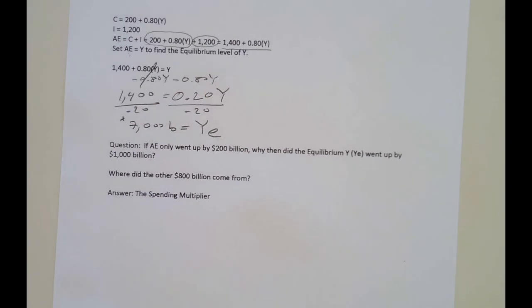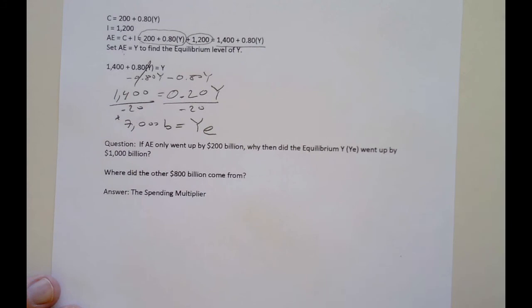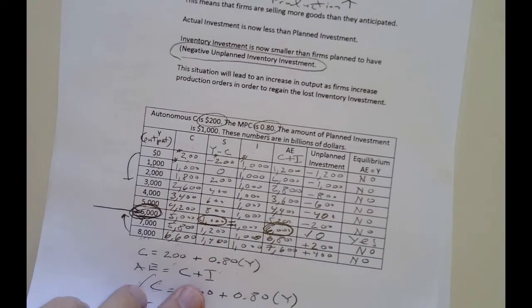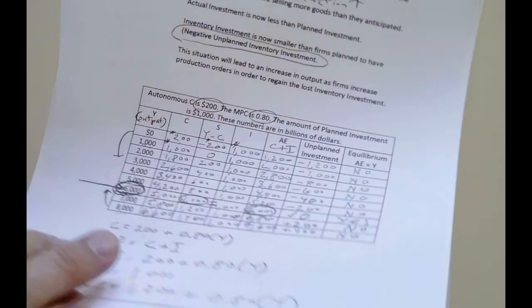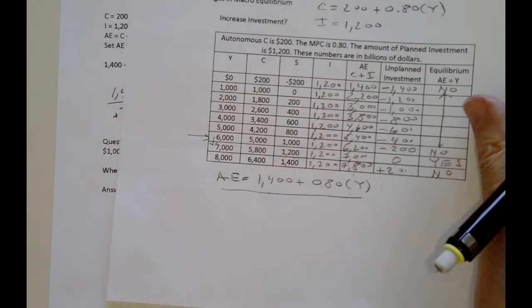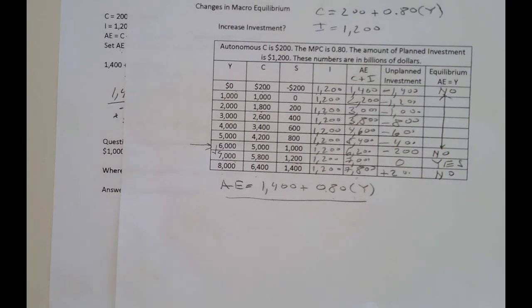But I want to ask you a question. What I changed between the first table, where investment was 1,000, and the second table, where investment is 1,200. I'll pause for a second.